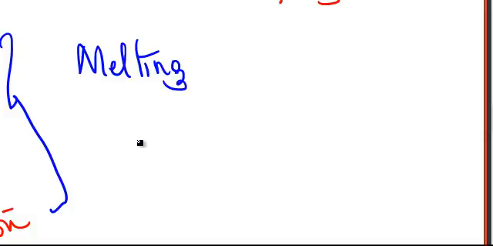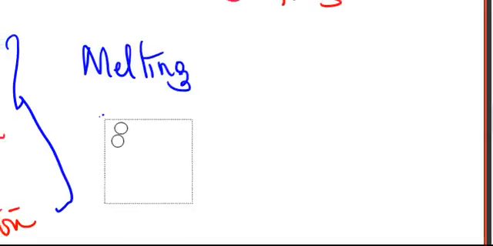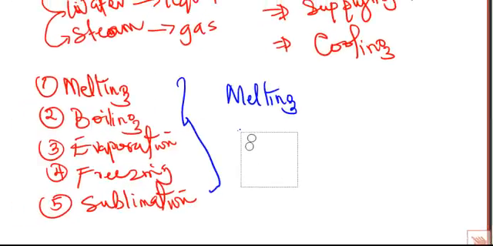If you have a solid like this, we have this as our solid with these particles inside it. The particles have to be arranged in order, of course. Let me draw it instead.